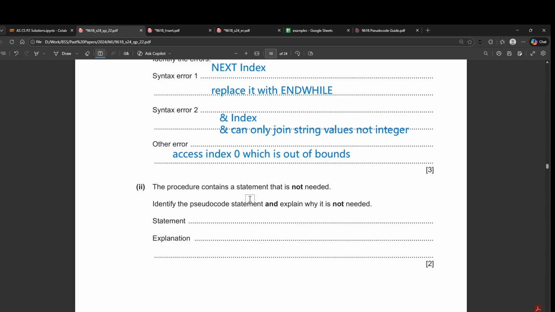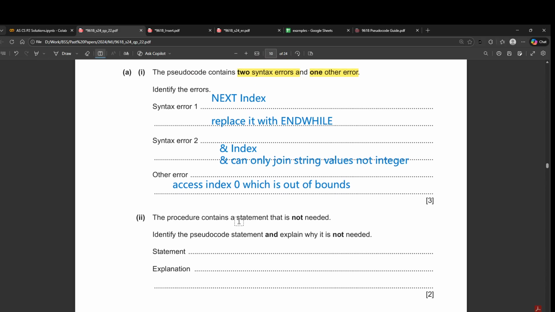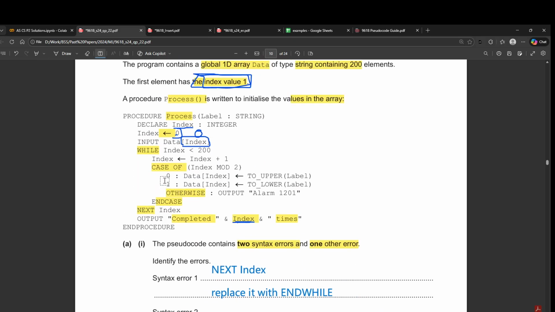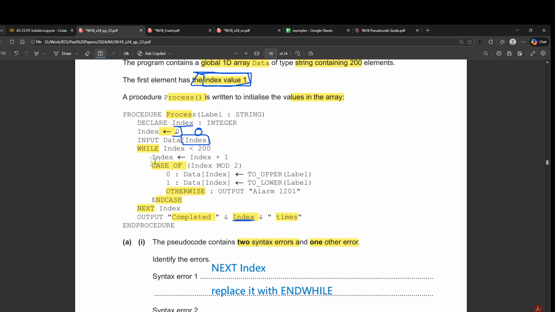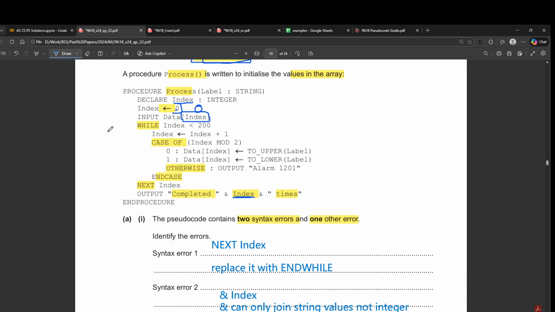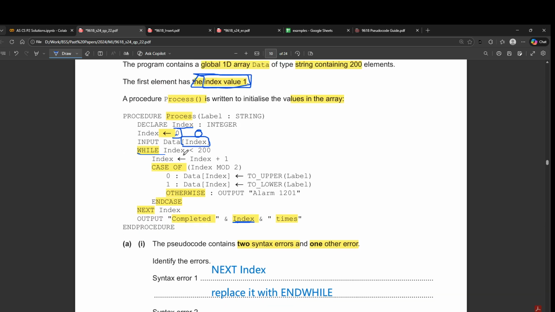The procedure contains a statement that is not needed. Identify the statement that is not needed. Okay, so there's an extra statement here. Let's see. So we have a while loop, index, case of. Okay, so we have either 0 and 1. It says otherwise output alarm 1201. Whenever we do a modulus of a value by 2, it's not possible for us to get any value except 0 or 1.